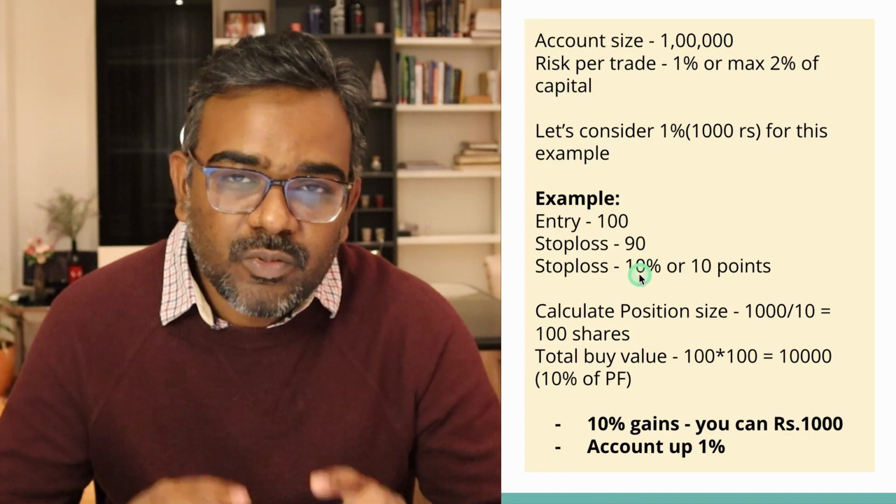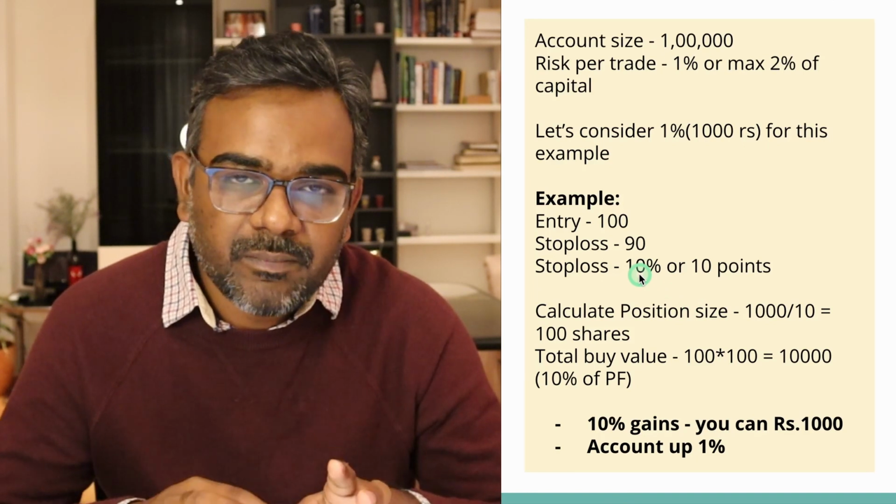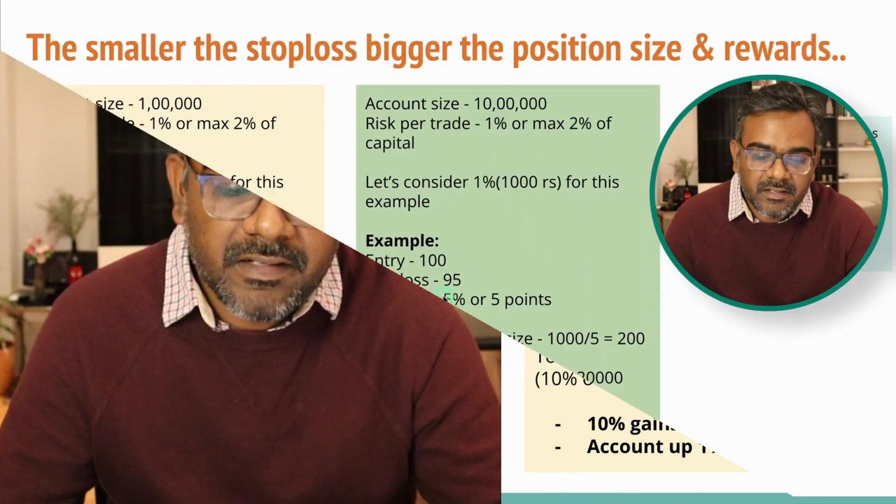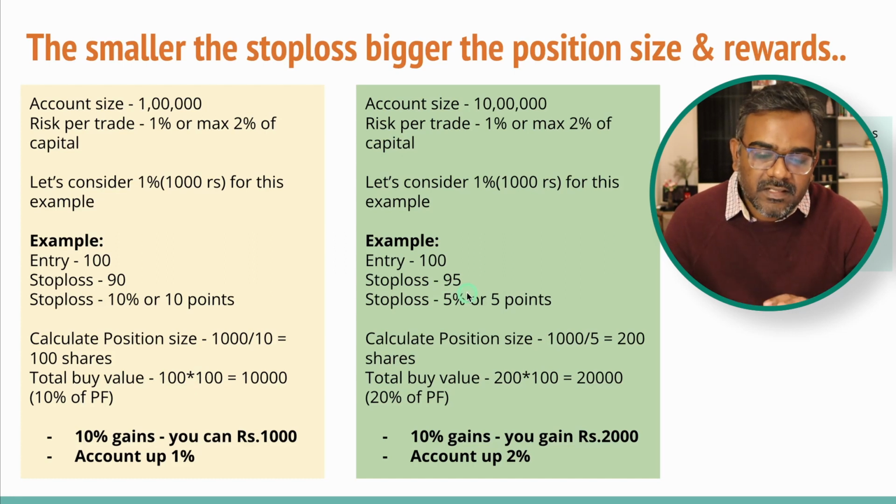say you had two setups. One setup is with a stop loss of 10%. One setup is with a stop loss of 5% here. Now in the same case, I'm going to discuss if a stock has a stop loss of 5% and if you apply the same concept, 1,000 rupees risk, my stop loss is just 5 points, then you can buy 200 shares, right? So in example 1, you could have bought only 100 shares, but in example 2, you could have bought 200 shares. But the risk in both are exactly the same.